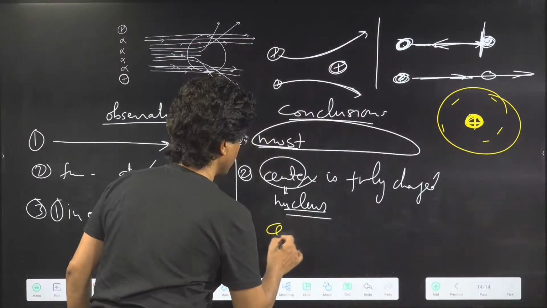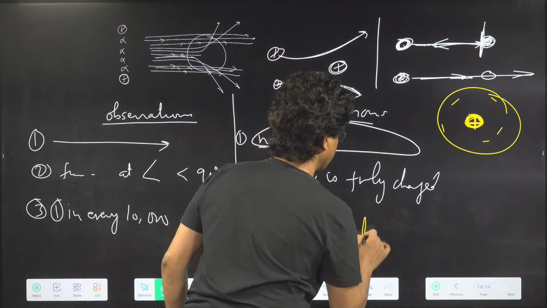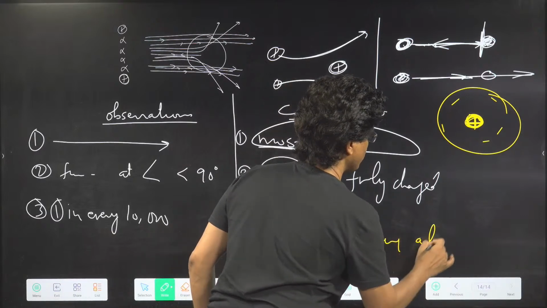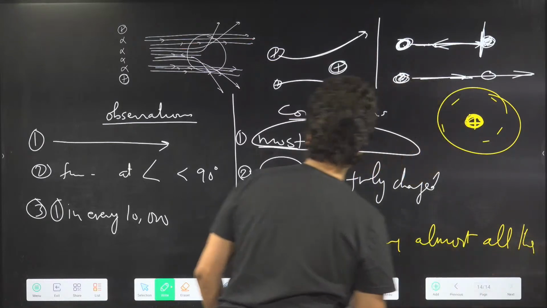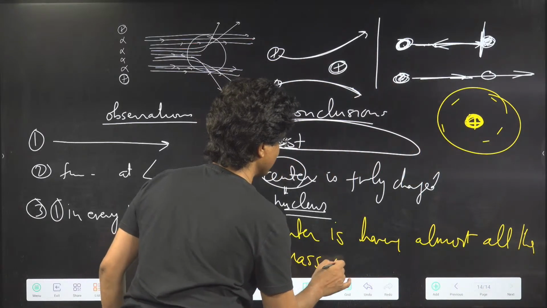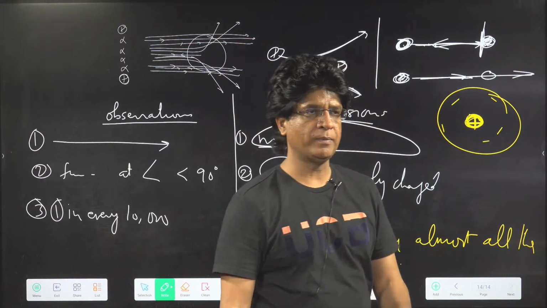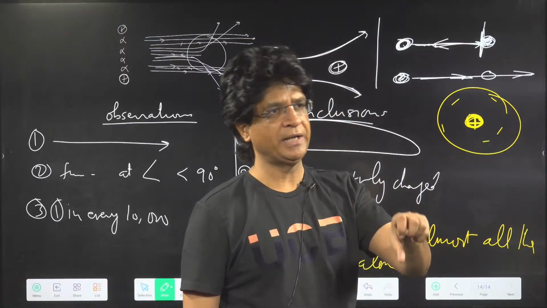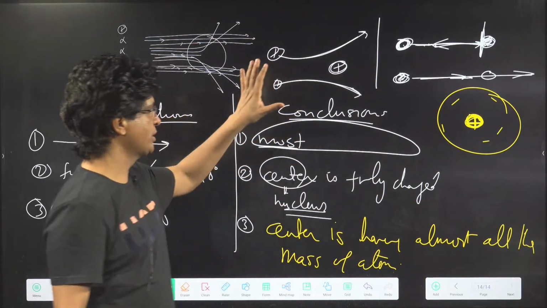So the center of the nucleus is having almost all the mass of the atom. That means almost all the mass of the atom is located at the center. Is that clear? All the three conclusions, is that clear or not?